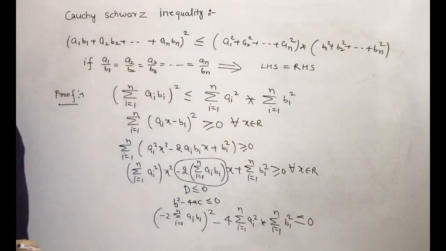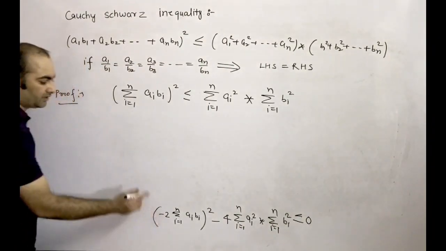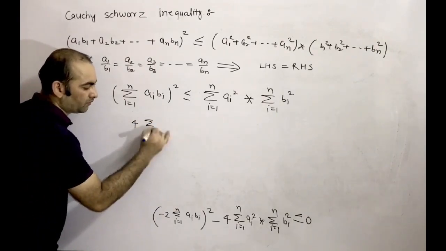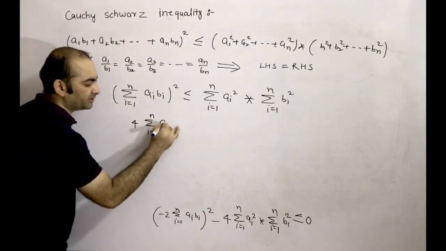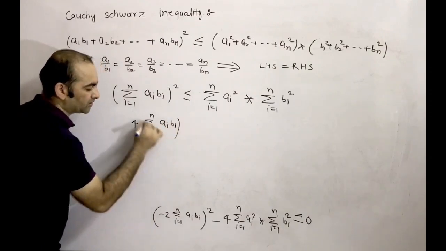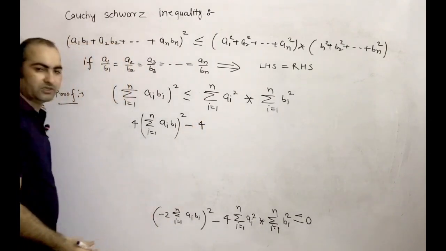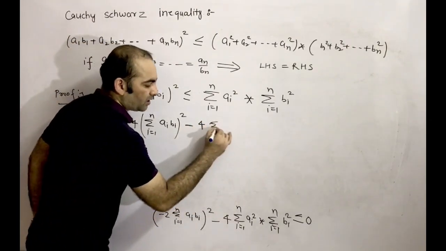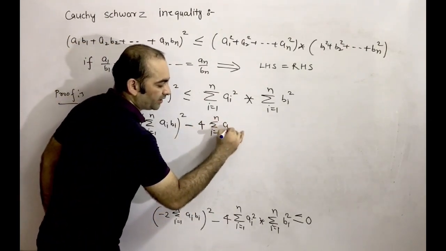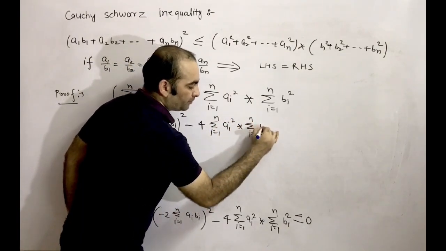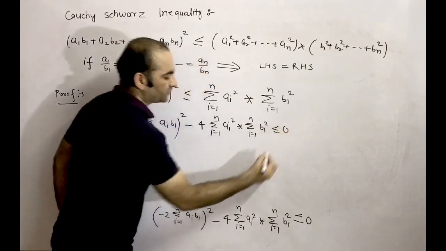Now if you simplify this one, we will get 4 times (sigma i equal to 1 to n ai bi) whole square minus 4 times sigma i equal to 1 to n ai square into sigma i equal to 1 to n bi square is less than equal to 0.